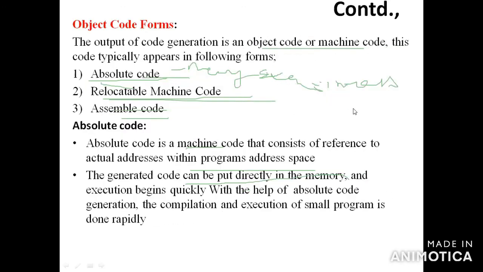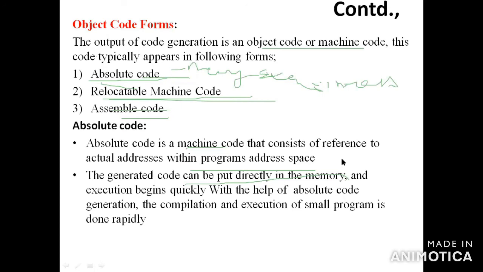So these are the three codes: one is absolute code, second is relocatable code, third is assembler code. Absolute code is machine code that contains the actual addresses within the program address space. The program can be compiled and executed quickly, and the instructions are placed directly into memory for immediate execution.